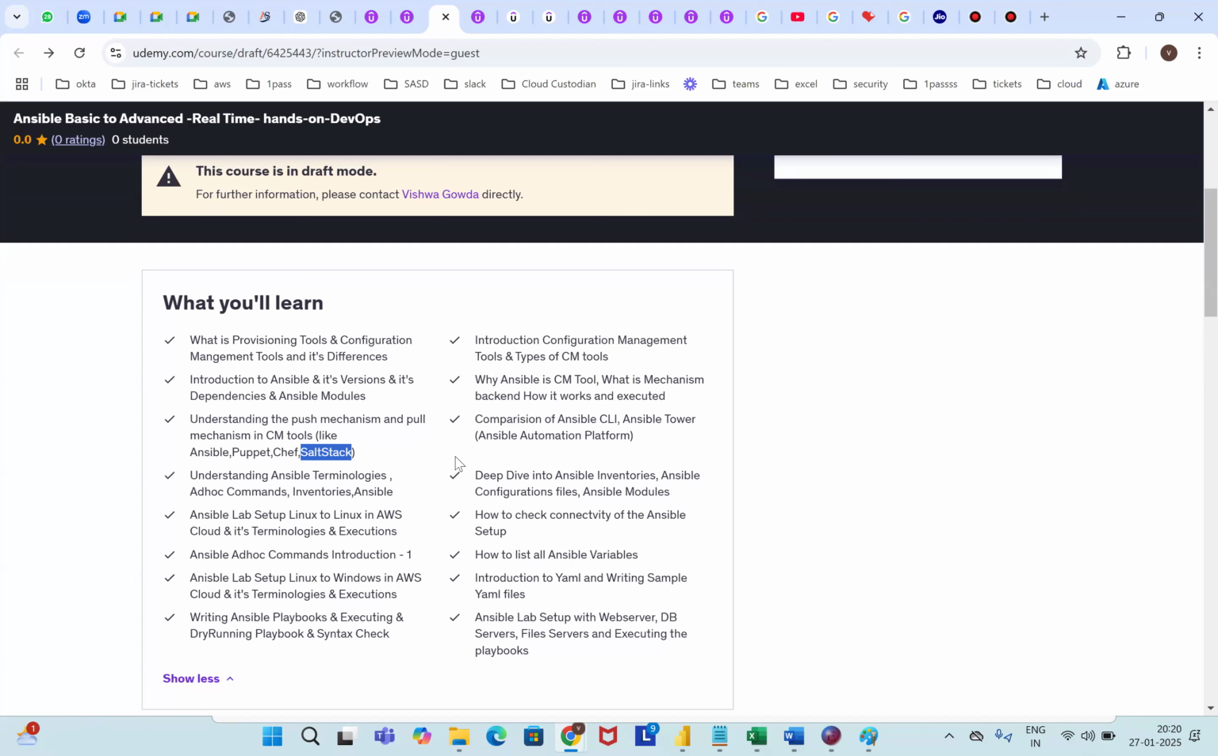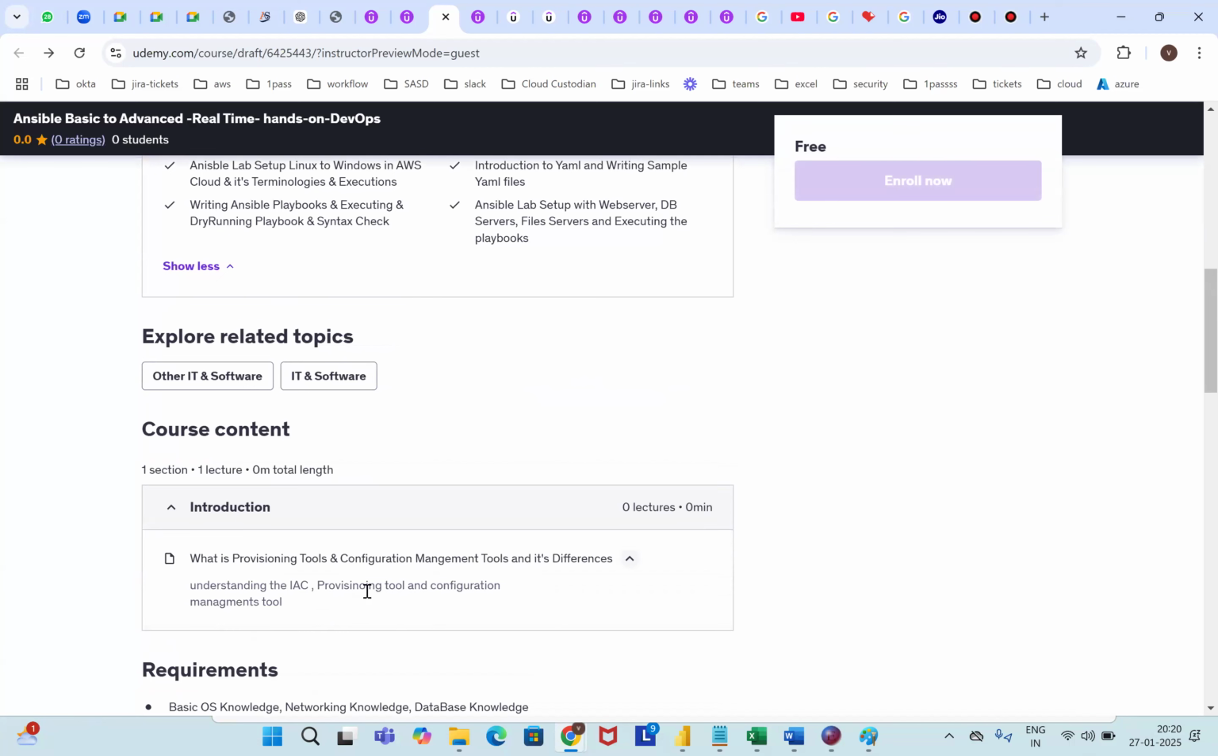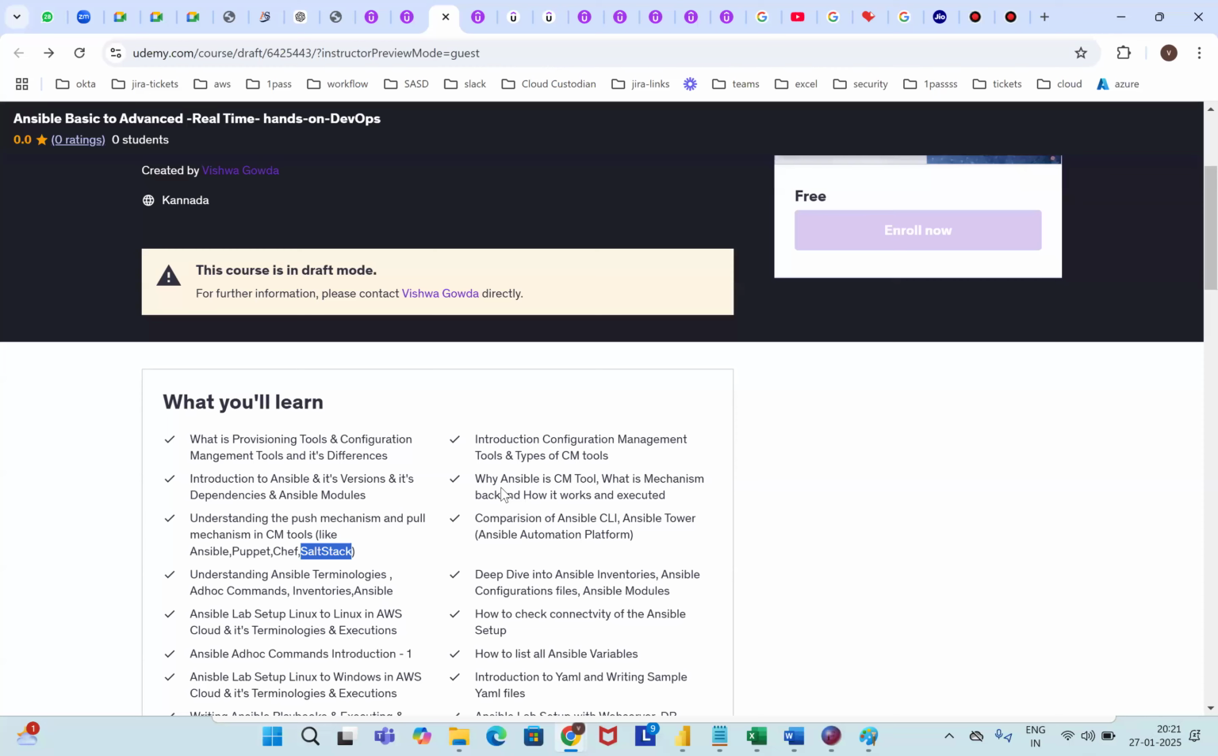And understanding Ansible technologies like ad hoc commands, inventories, and you can deep dive into Ansible. So these are the topics I'm going to cover. This is like the top one. Meanwhile, I made this completely test-based: after each topic, we have a test also. This is one of the things I'm going to share here.